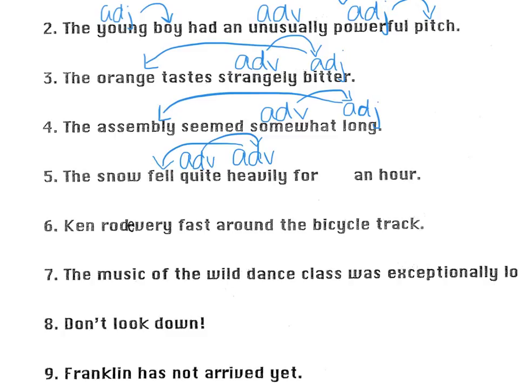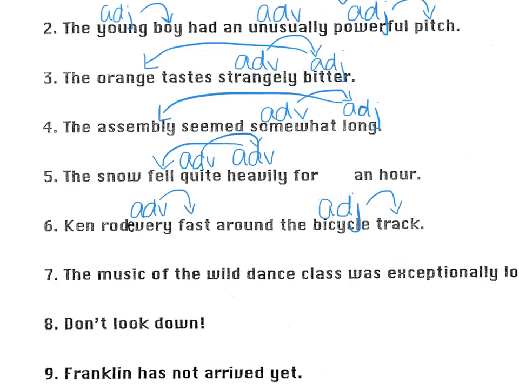Number 6, Ken rode very fast around the bicycle track. Around the bicycle track is a prepositional phrase. Let's peek inside that prepositional phrase and see if we have any adjectives. In this case, we do. The word bicycle. I know what you're thinking. Isn't a bicycle a thing? Isn't it a noun? And you would be right. But in this case, it's answering the question, what kind of track? If it answers the question, what kind, it's an adjective and it modifies track. How fast did he ride? He rode very fast. Very is an adverb describing fast.